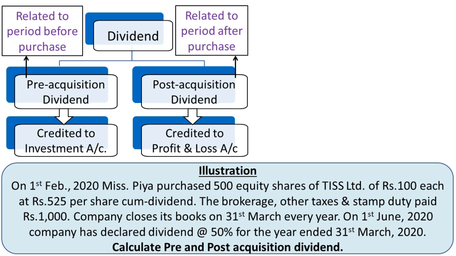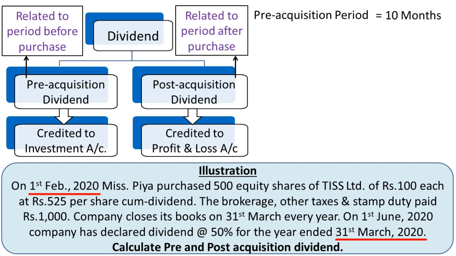First of all, we have to calculate pre-acquisition period, which is 10 months. How is it 10 months? What is the last date of the year end? 31st March 2020. We have purchased the shares on 1st February 2020.